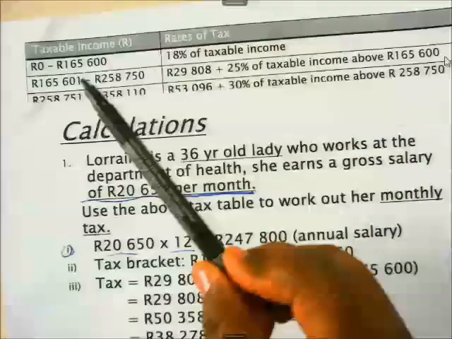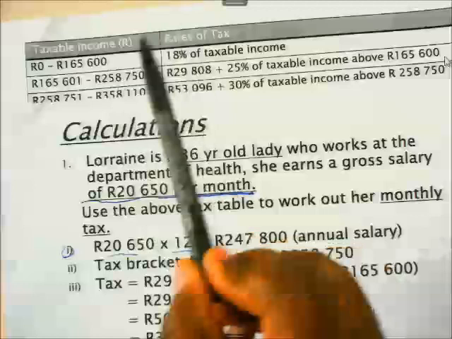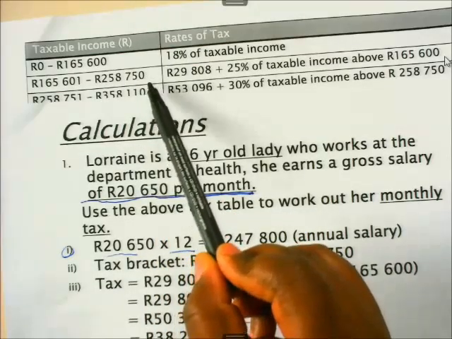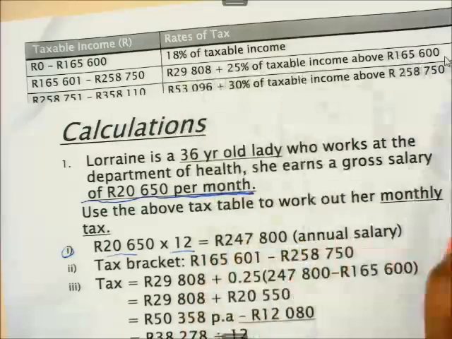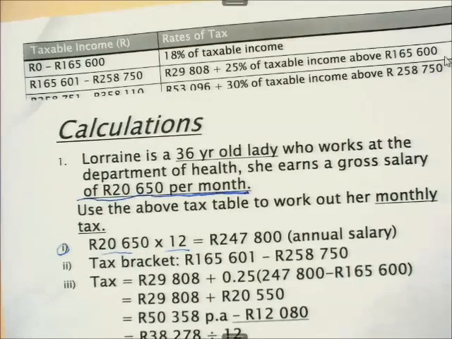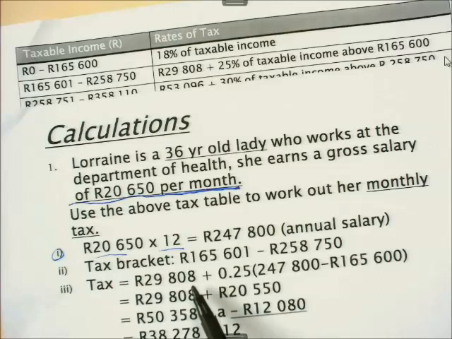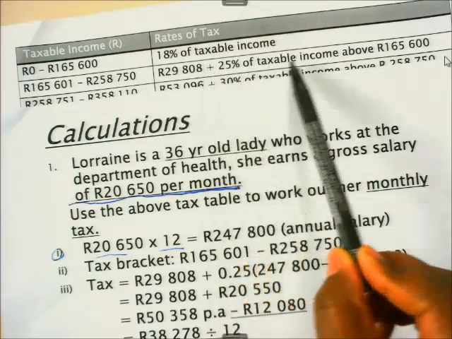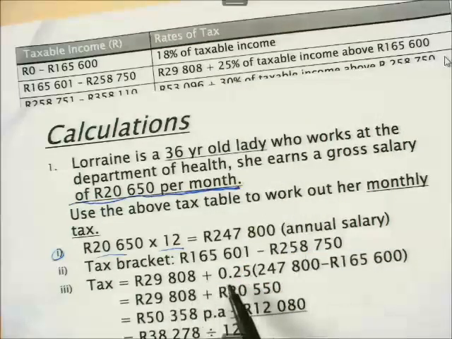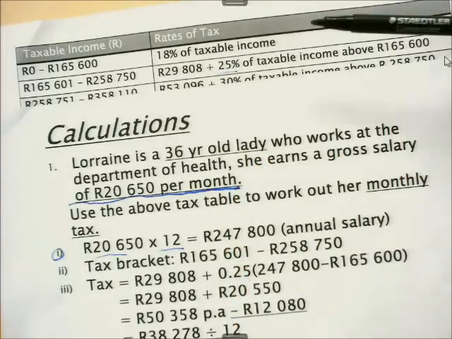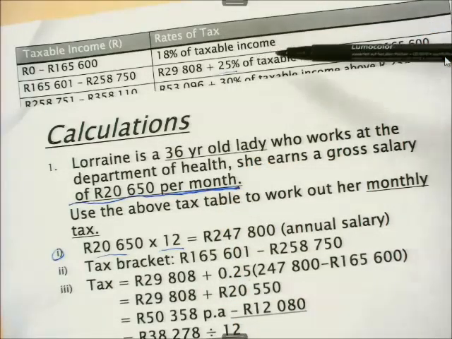Now, it simply says that Lorraine's salary now falls under tax bracket number 2. Now, how do we calculate a tax of a person who falls under this bracket? Now we say we're calculating tax now. Based on this table, it says we take 29,808 plus, that's according to the table, plus 25%, this is our 25%, plus 25% of the taxable income.